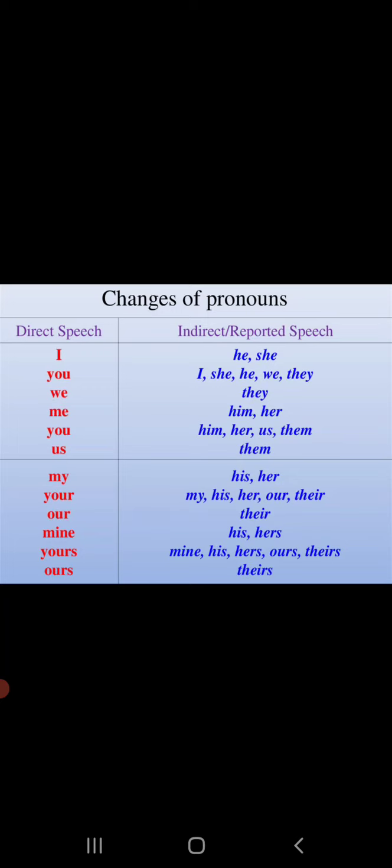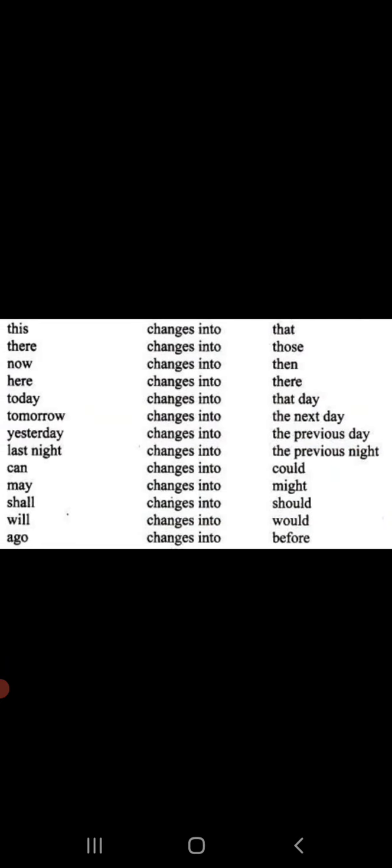Okay, now guys, the next rule is that we change words and expressions of time and place. Words and expressions showing nearness in time and place in the direct speech are changed into words or expressions showing distance. Go through this chart. This will change into that.